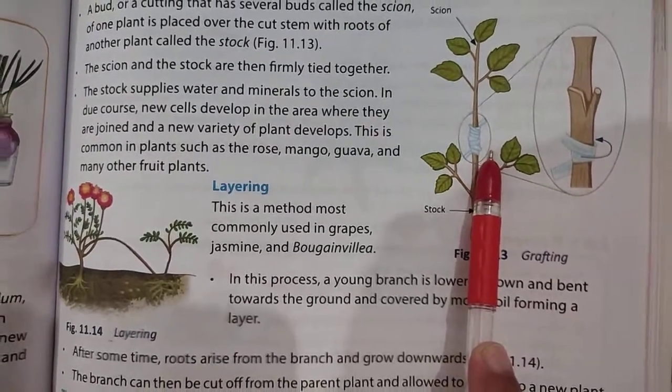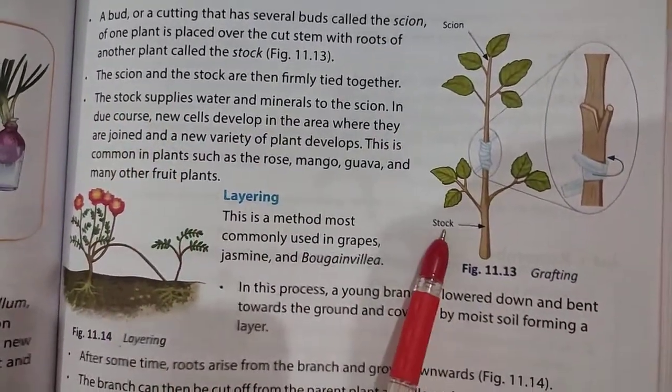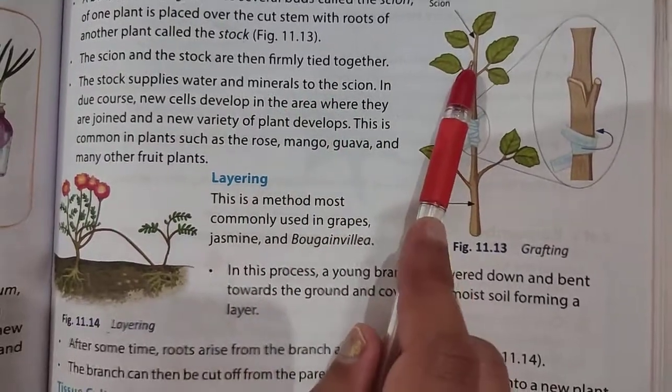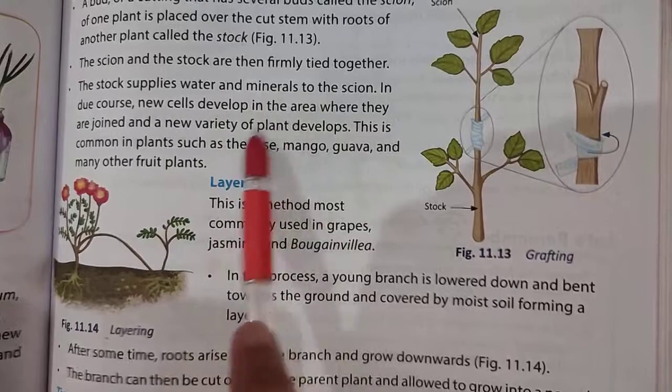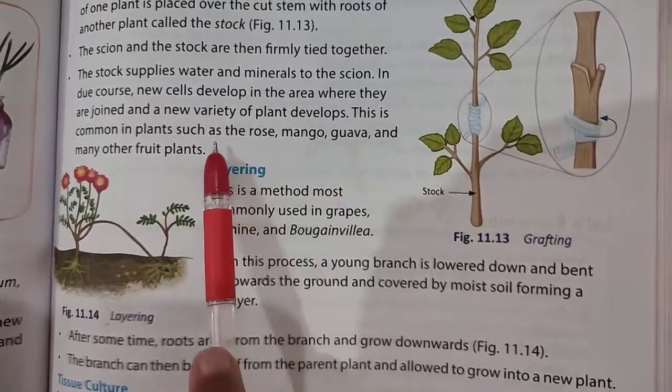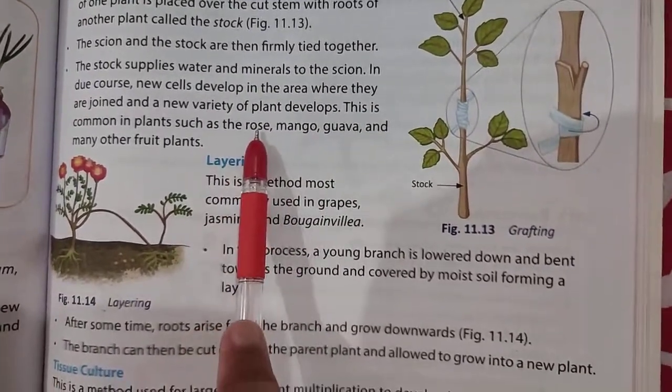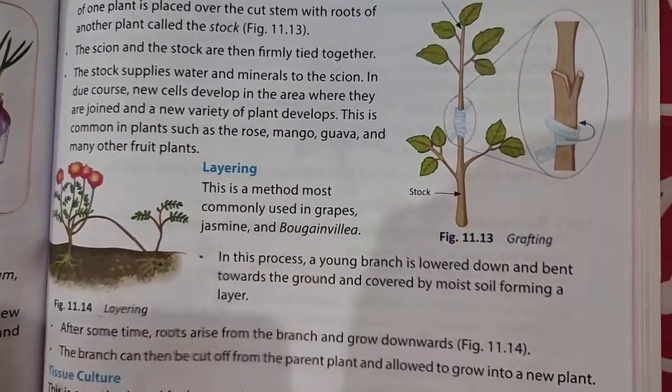any other means. The stock, the lower one, supplies the water and minerals to the scion, the upper part, by developing new cells in the new area, and like this a new variety of plant forms. It happens in the rose, mango, guava and many other fruit plants.